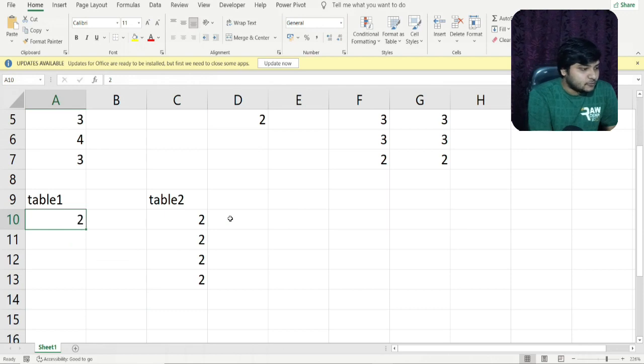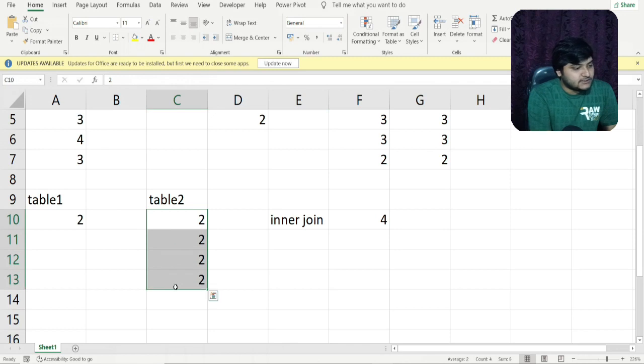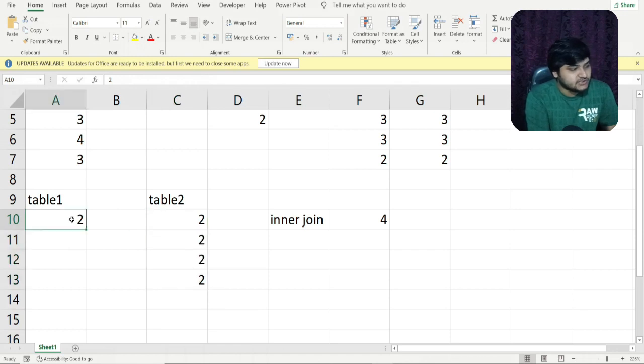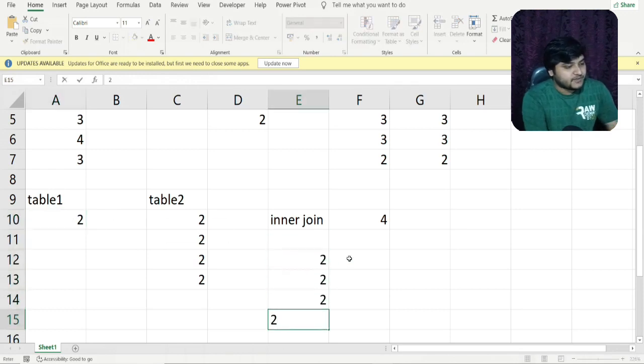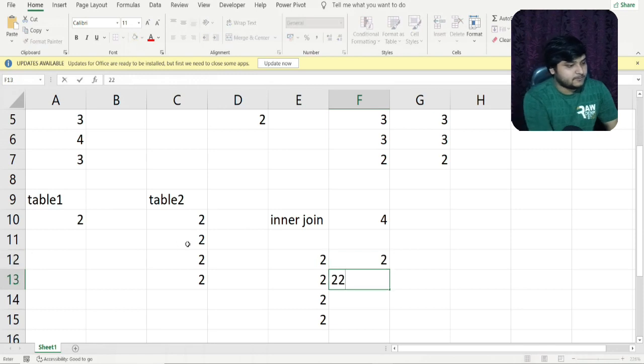So the number of rows produced in the inner join, or in any join, will be 4, because 4 2s are there. You can see 2 is coming 4 times in table 2, so each 2 will match with this particular single 2 coming in table 1, and that will get into the output. So the output will contain 4 rows, and this 2 will match with this 2, so we'll get this row. This 2 will again match with this 2, so we'll get a second row.